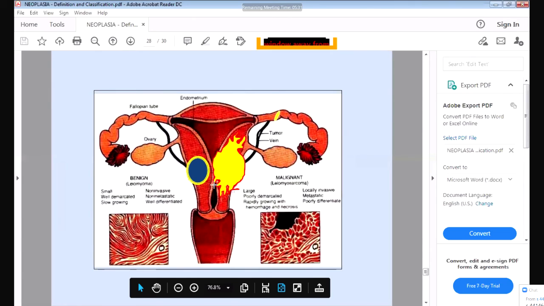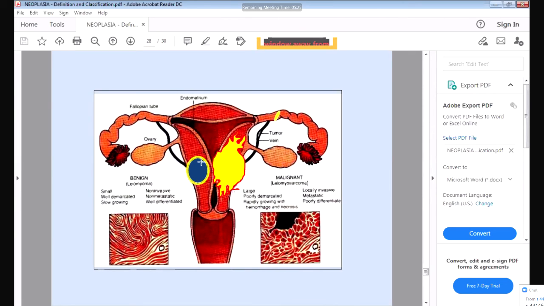If you see, this is a uterus, and this is a fallopian tube. And see, this is a malignant tumor, and this is a benign tumor. So the benign tumor, I told you, is well circumscribed. Well circumscribed means it is round in shape, and this is irregular in shape. The malignant tumor is irregular in shape. Then it has a capsule. You can see this yellow color, that it has a capsule, whereas this doesn't have a capsule.